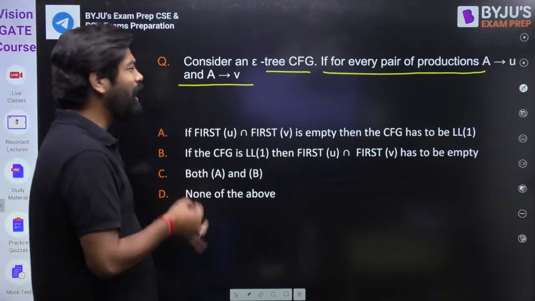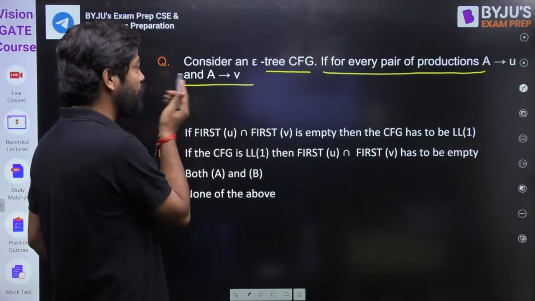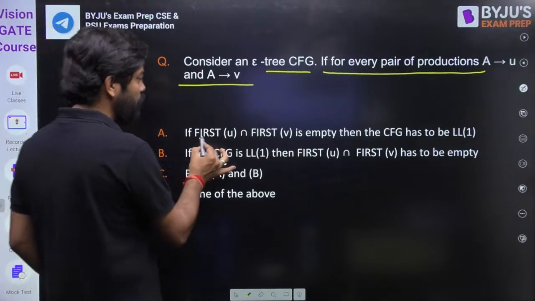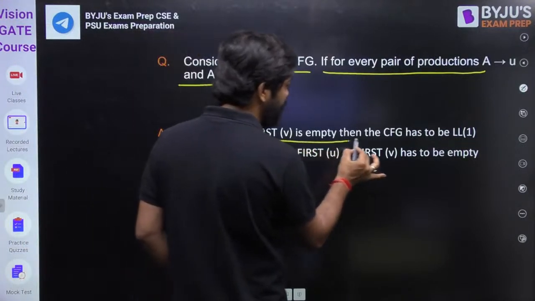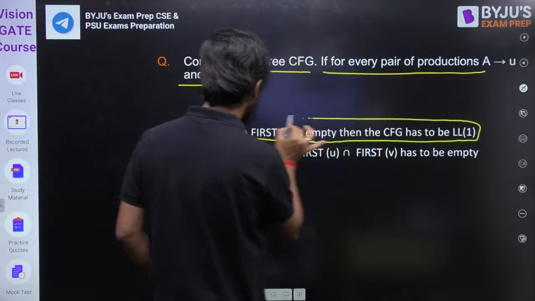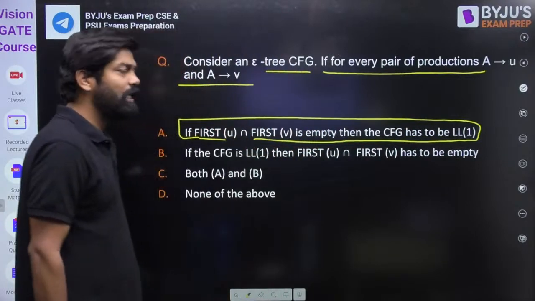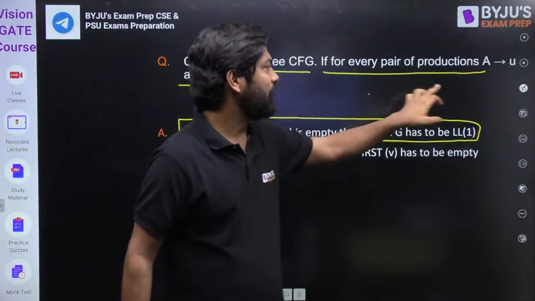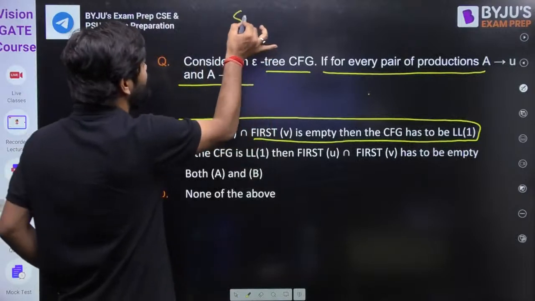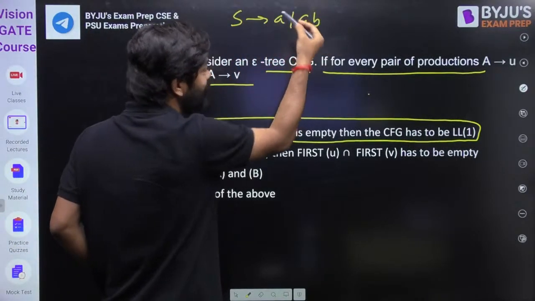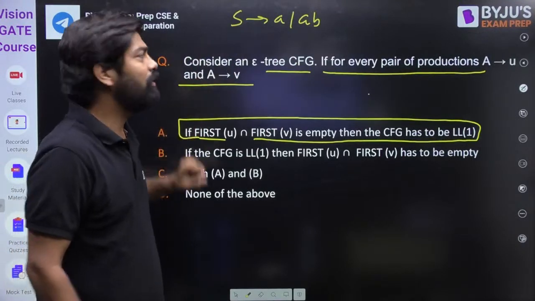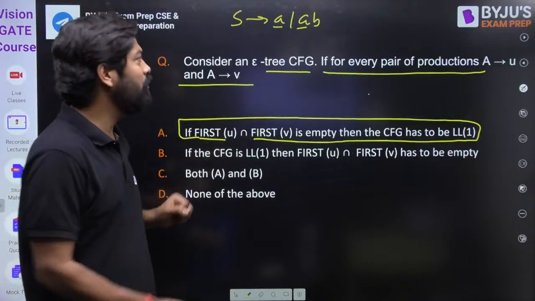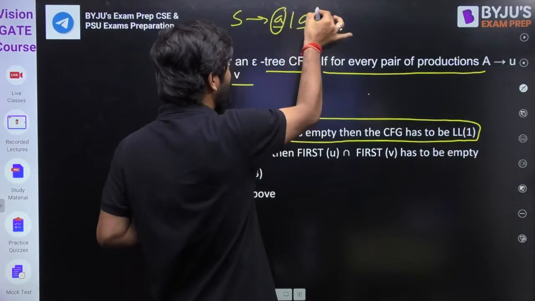Okay, so I am trying this. See, clearly they have given some production A goes to U and A goes to V, and they are telling here if first of U intersection first of V is empty, then the CFG has to be LL1. CFG has to be what? LL1. So in CFG, what will we see? We will see the prefix of the grammar. Let me write some grammar. S goes to A oblique A comma B. Is it LL1, my dear friend? No, it is not LL1. See, A is common here, so it is not LL1. So what we do, we find first of this one and first of this one.